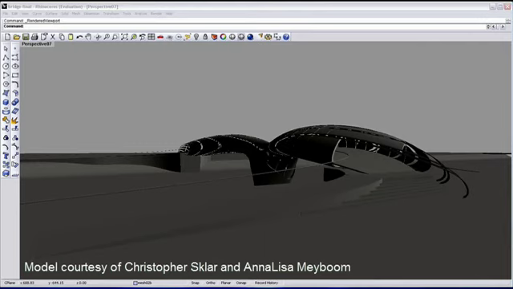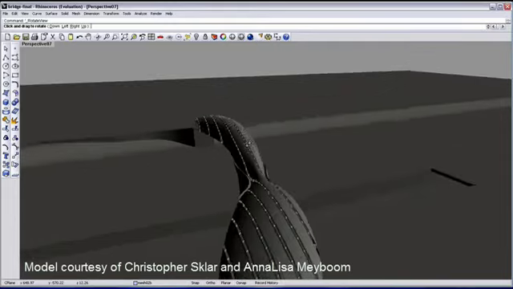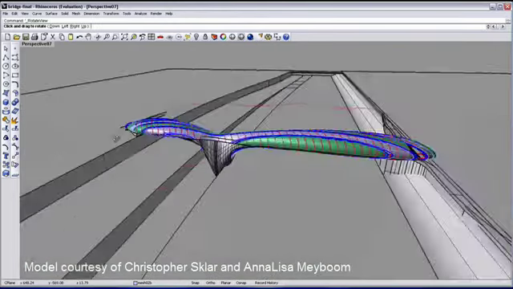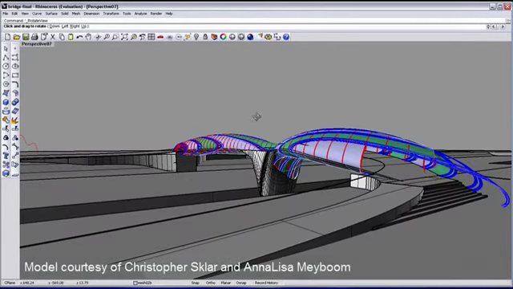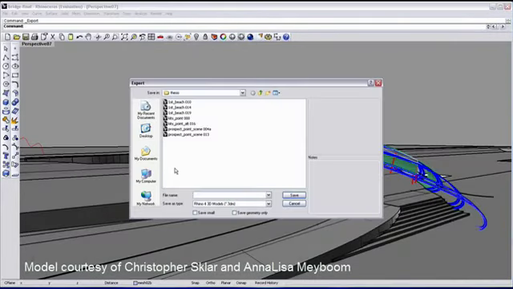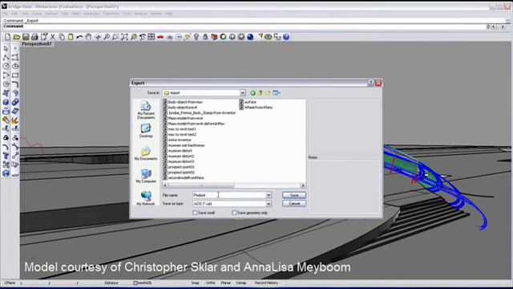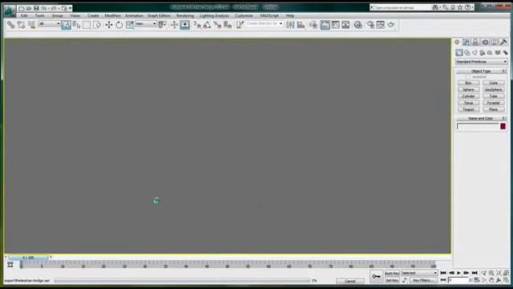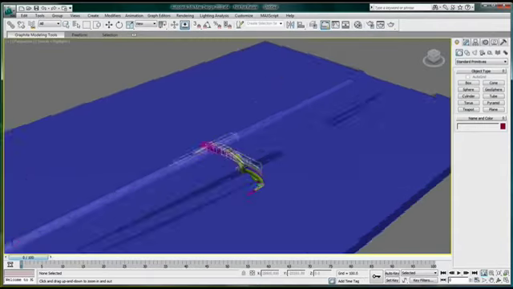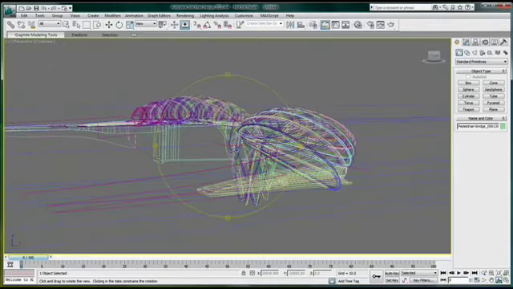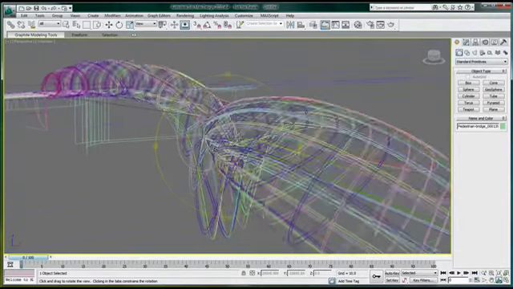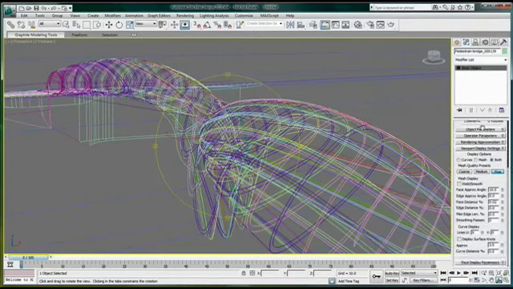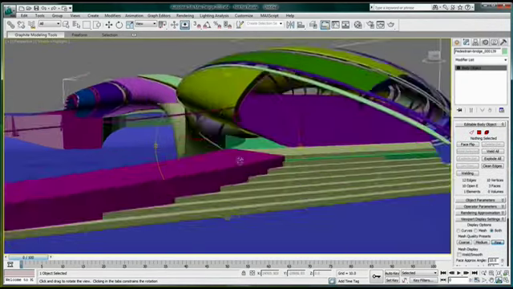Let's have a look at this pedestrian bridge in Rhino. Because Rhino is NURBS-based modeling software, it was impossible before to maintain the curve information when importing a Rhino file in 3ds Max Design. So I'm going to just go ahead and export this pedestrian bridge using the SAT format and the Inventor preset. You will see that once imported in 3ds Max Design, the curve accuracy is maintained, allowing me to further deform these body objects while still maintaining the curve information. With a non-destructive data workflow, I can start rendering my project immediately without losing any time.